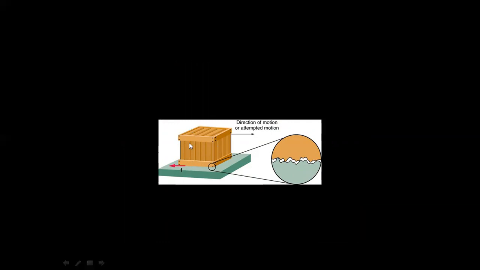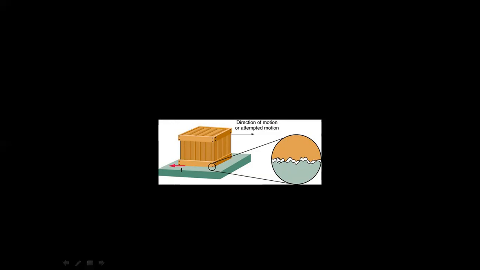In this example, there is a big block made of wood, placed over a surface which in fact looks very smooth. But if you observe the contact points under a microscope, this is the magnified view of this part, shown by the smaller circle. The magnified view shows that there are ups and downs on the surfaces, the pits and bumps, or in other words, projections and depressions.